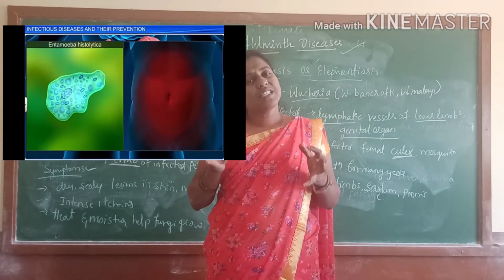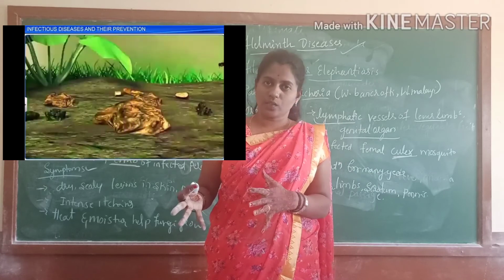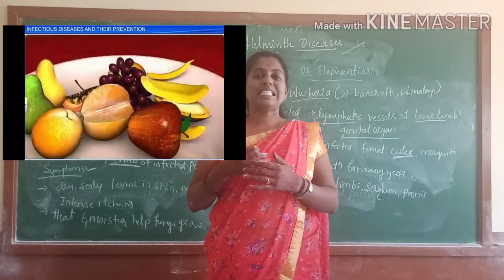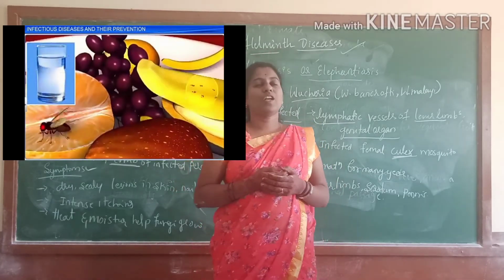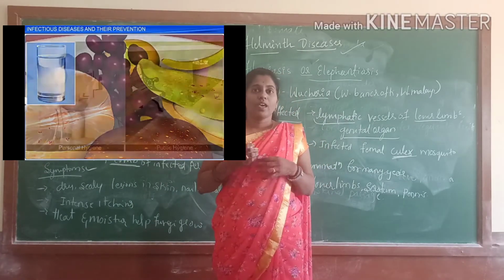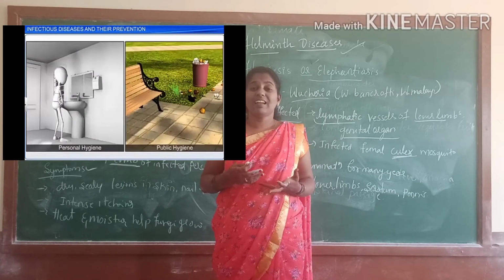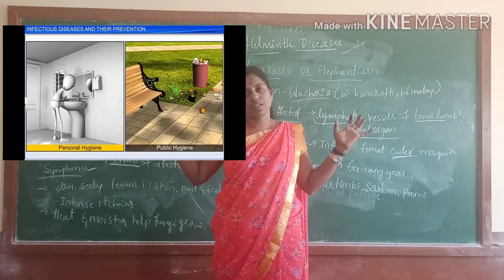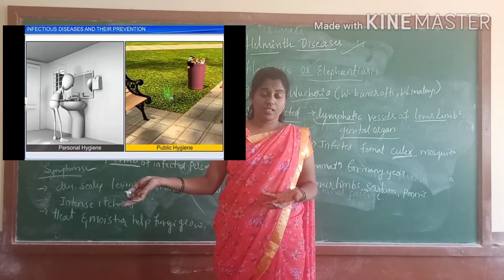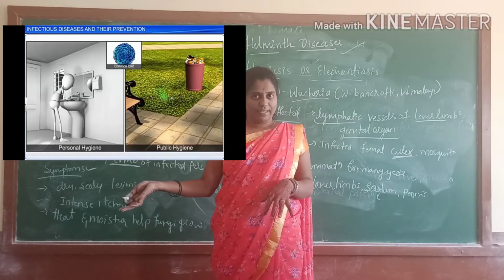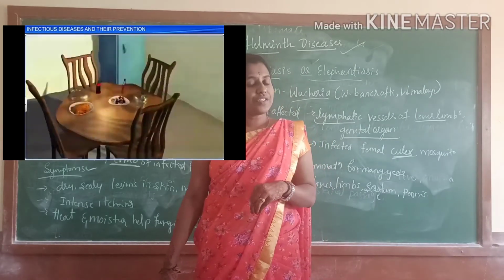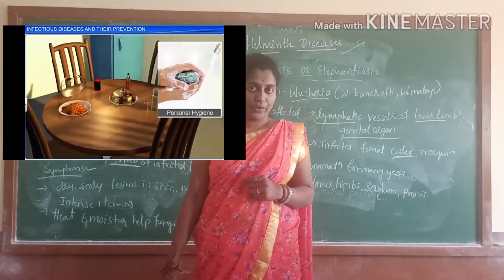But there are some precautions also. Precautions mean measures taken before the disease comes. Precaution is the best way of curing a disease. If we take some precautions, we never get diseases like fungal disease, helminthiasis and water-borne diseases like typhoid and pneumonia. Now, what are those precautions? Personal hygiene is important and public hygiene is also important.